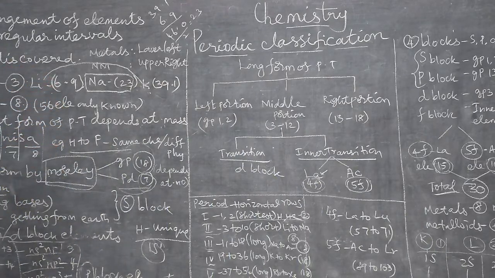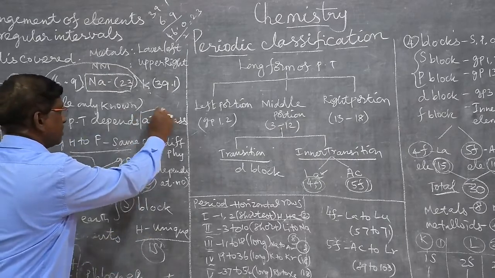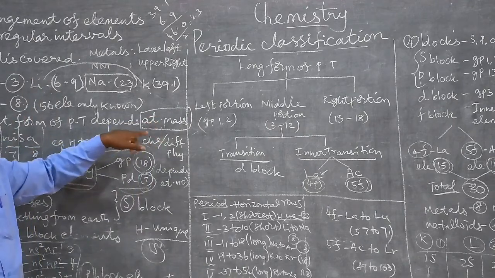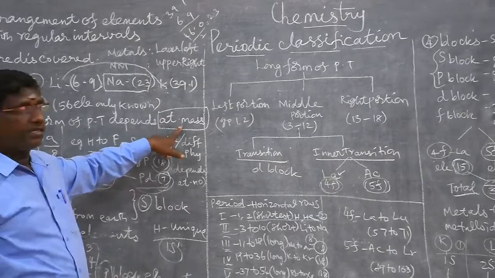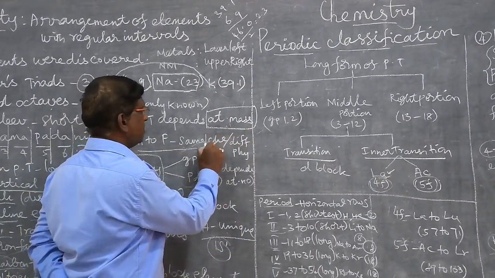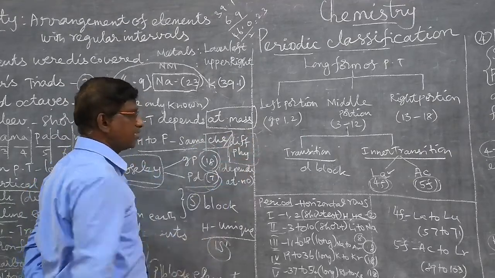Previously, Dobereiner, Newland and Mendeleev were the scientists. Elements were separated only depending on the atomic mass. It does not accept that elements have the same chemical properties or different physical properties.